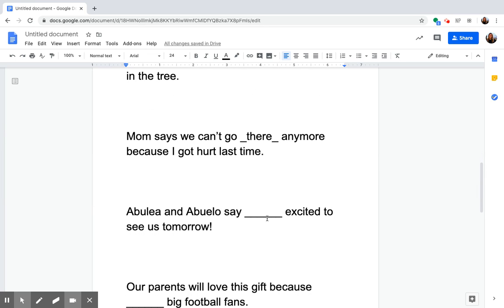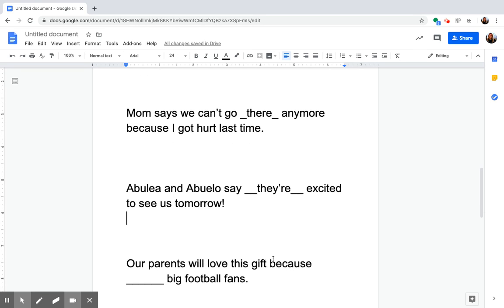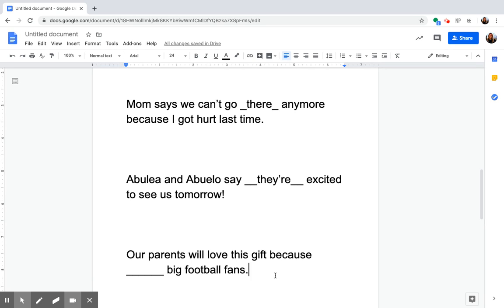And we can try to make sure this works by saying the contraction broken up into they are. Abuela and abuelo say they are excited to see us tomorrow. Does that make sense? Yeah, so we can just make that into the contraction there.